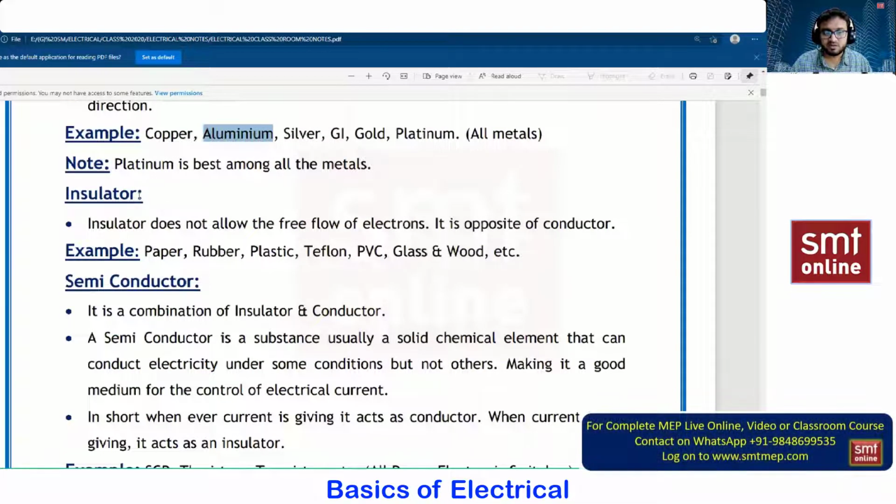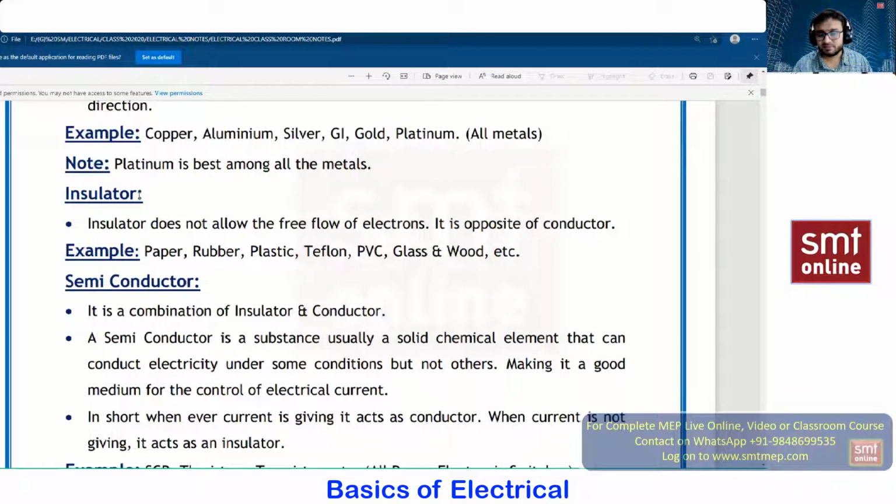Next, talking about insulator. What is meant by insulator? It is totally the opposite of a conductor, because the conductor will allow the free flow of electrons, while this will not allow the free flow of electrons. Examples are paper, rubber, plastic, Teflon, PVC, glass, and wood. These are the things through which we cannot pass electricity. Even a milliampere of current we cannot pass with all these different materials.